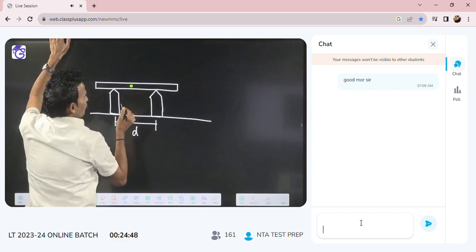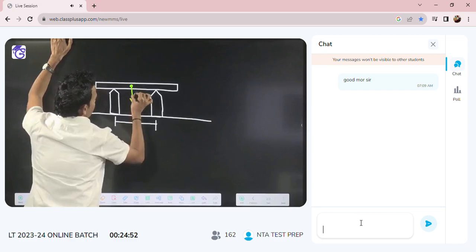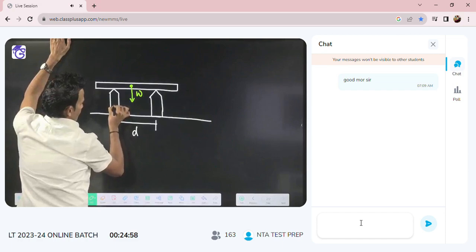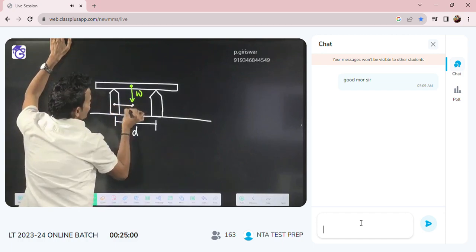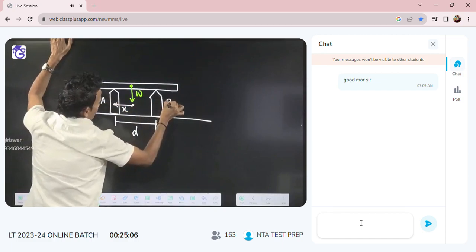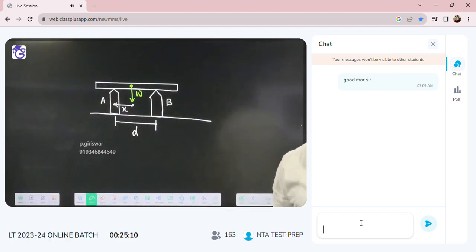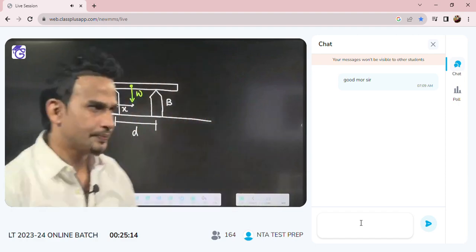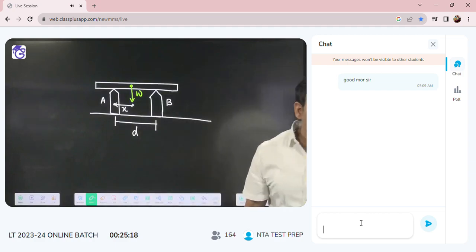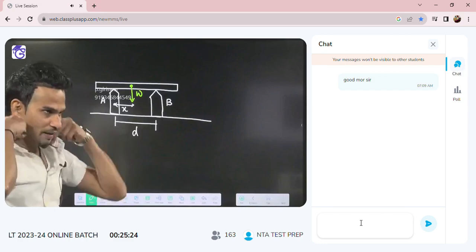If the weight of the meter scale is W, at a distance x from knife A, then find, can you tell me what they will ask you to calculate here?